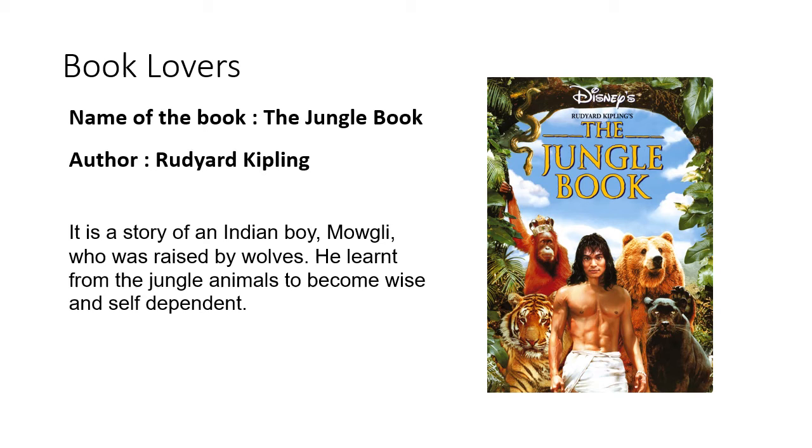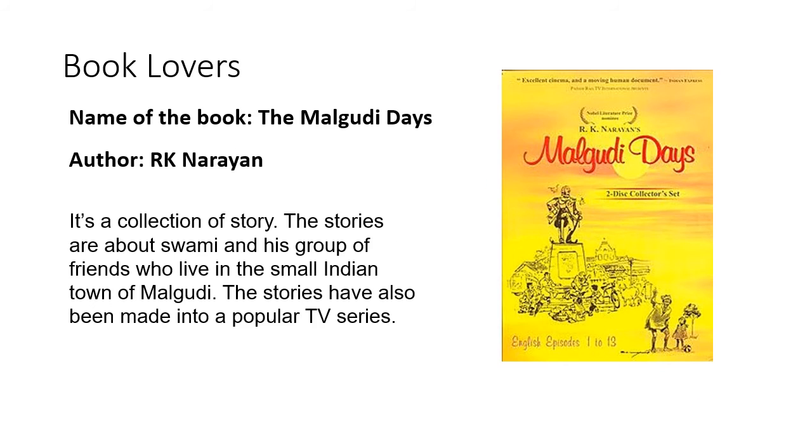He learned from the jungle animals to become wise and self-dependent. The last one is Malgudi Days, a collection of short stories written by R.K. Narayan. The stories are about Swami and his group of friends who live in the small Indian town of Malgudi. The stories have also been made into a popular TV series.